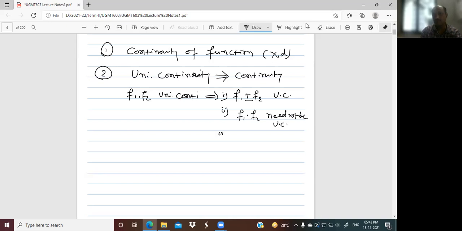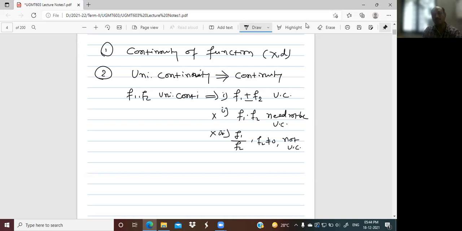Again, we know that f1 divided by f2, where f2 is a non-zero function, is not guaranteed to be uniformly continuous. Hence, if functions are uniformly continuous, then their sum or difference is uniformly continuous, but there is no guarantee for the others.